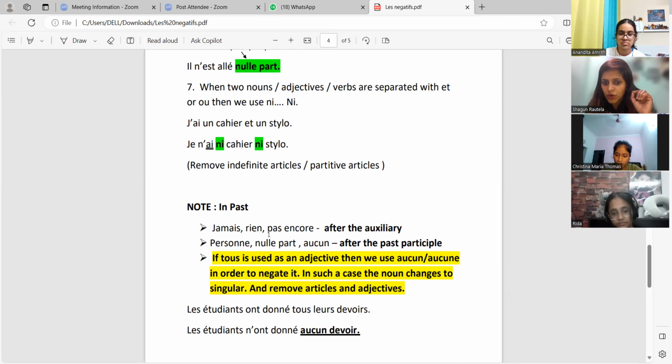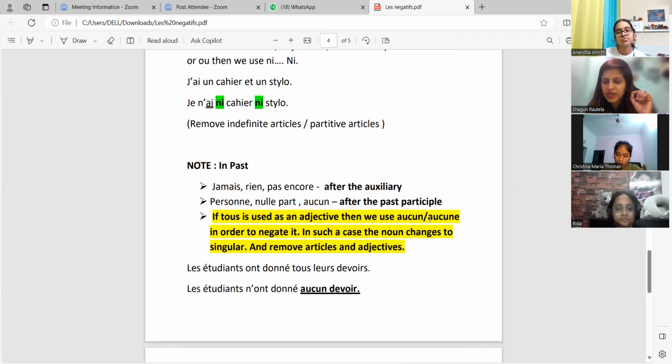A-U-C-U-N, and when you use this, it is available in two types: A-U-C-U-N and the feminine version. Now, can you see the word devoir? Devoir is masculine, feminine? Masculine. So aucun, and whatever is written with devoir, just remove that. Now, with devoir, an adjective possessive was there: leur devoir. So I have removed leur, and devoir you have to make into singular.